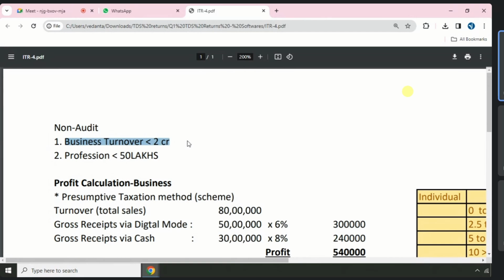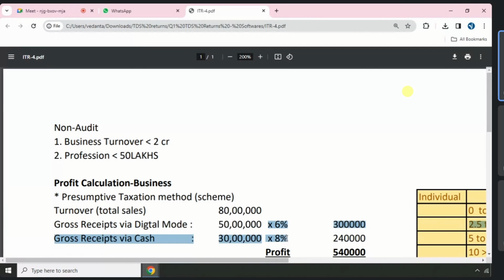Any business whose turnover is less than 2 crore and who is willing to declare minimum profits is eligible for non-audit.